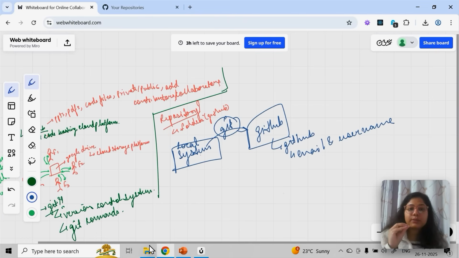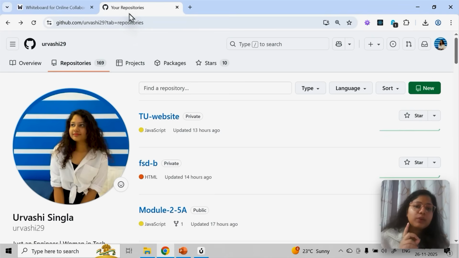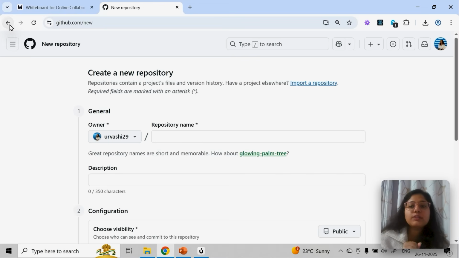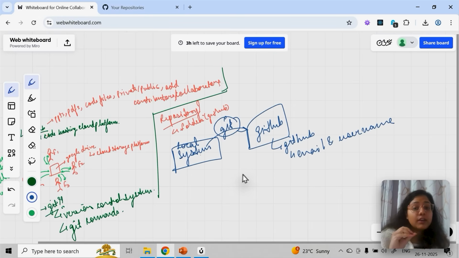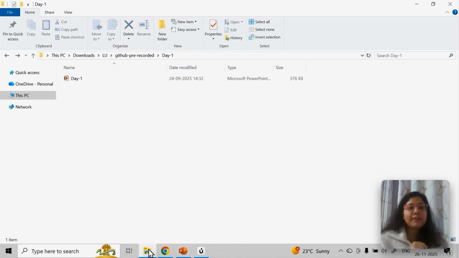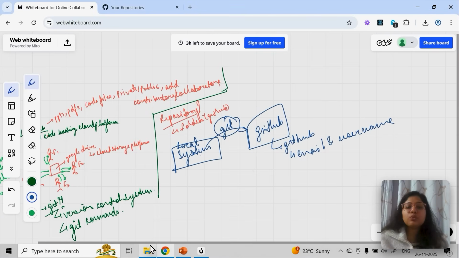Because what will happen now? With GitHub, one time you create the account, you create the repository. You just need to do this once. I'll go here to New and I can create the repository here. A repository is one folder where I want to push all the code or all the files. Then you can just forget it. You don't even need GitHub. You can just come to Git, and through Git, every time I open my laptop and I have made some changes to my code, I'll push the code to GitHub.